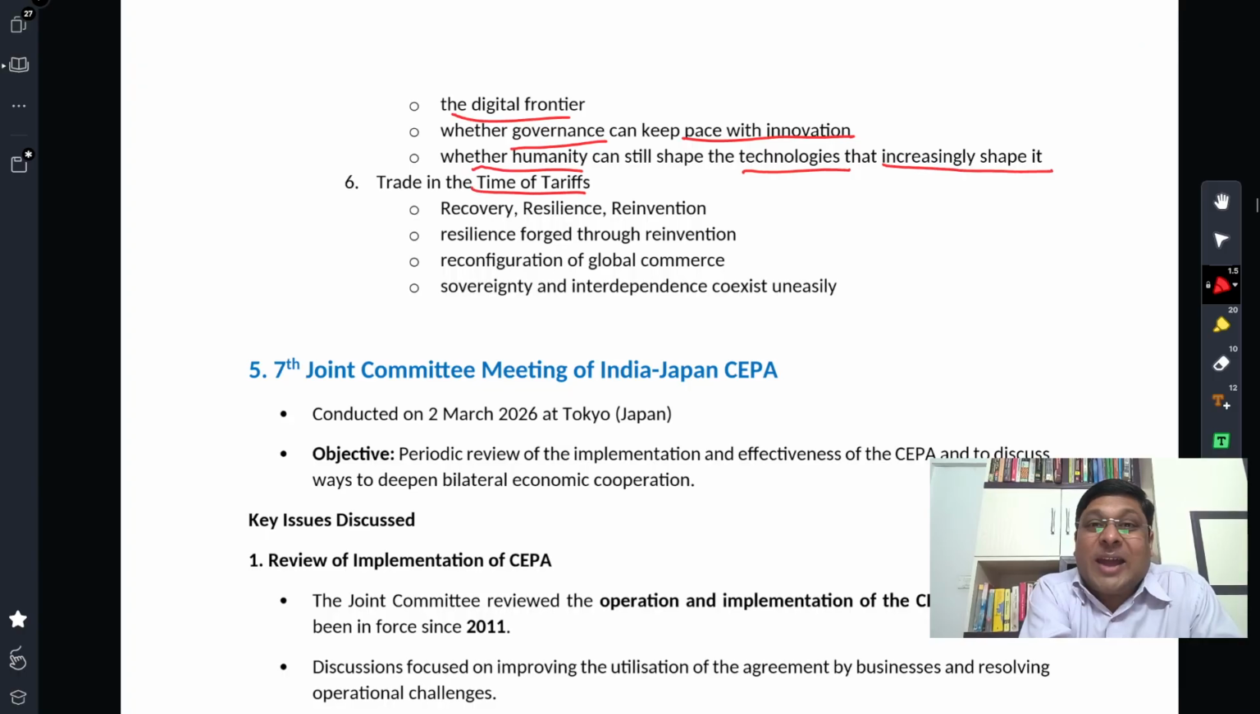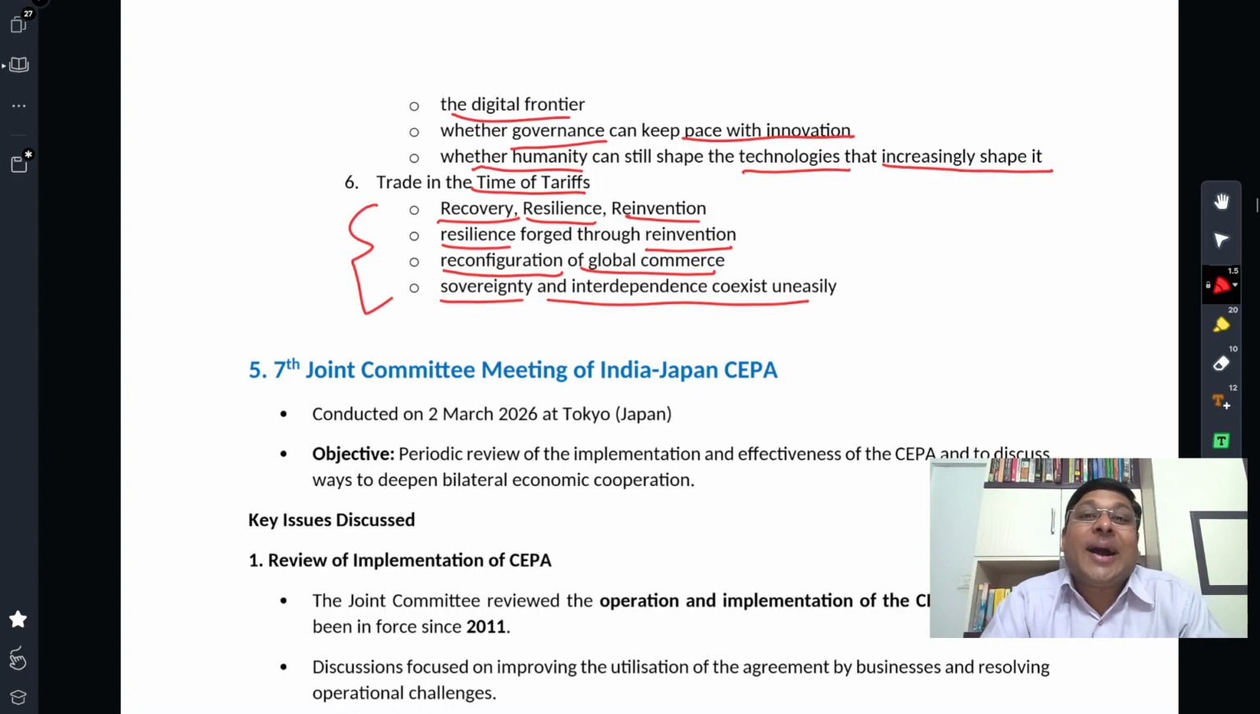Trade in Time of Tariffs. A tariff war is literally going on. Recovery, resilience, reinvention: these three themes have been pointed out. Resilience forged through reinvention, reconfiguration of global commerce, and sovereignty and interdependence coexisting uneasily. Everybody is interdependent. Everybody knows that we have to import certain things. Value chains are global. We are dependent on different countries.